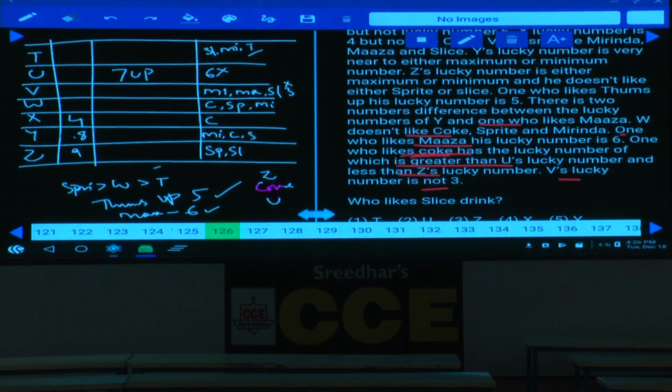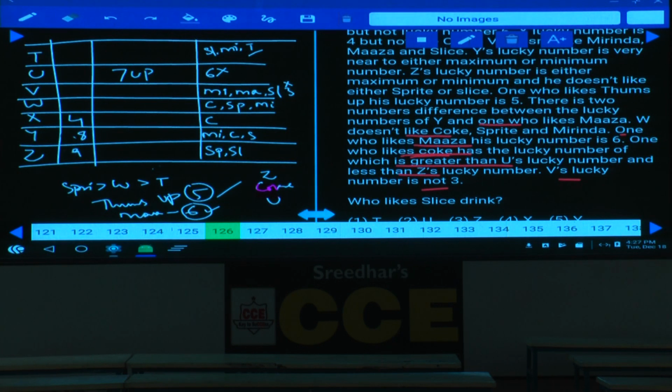As Thumbs Up is 5, W must be what? W is more than this 5, isn't it? Thumbs Up is 5 and Maaza is 6, so this person cannot be 6. And Sprite is greater than that. Thumbs Up is 5 and Maaza is 6; 5, 6 and 4, 8, 9 were done. Now we are left with only 1 and 3, isn't it? 7 is not there. 1, 3, 4, 5, 6, 8, 9.